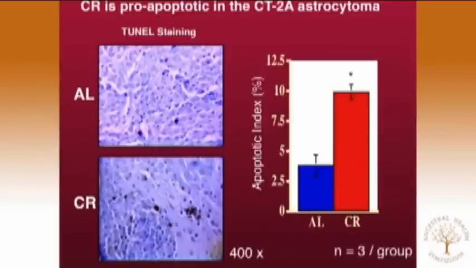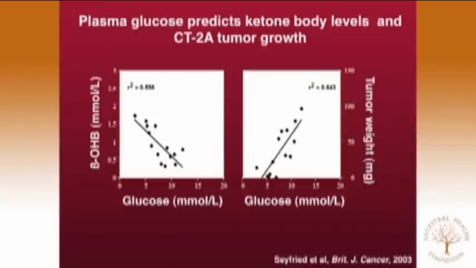So you can see the TUNEL positive. These are the dead cells in ad libitum-fed cancer. You don't see as many as you do in the calorie-restricted tumors. We've done linear regression analysis to ask, what are the drivers for this whole thing? And as glucose levels go down, each one of these is a mouse under a different dietary condition, ketones go up. This is an evolutionarily conserved adaptation.